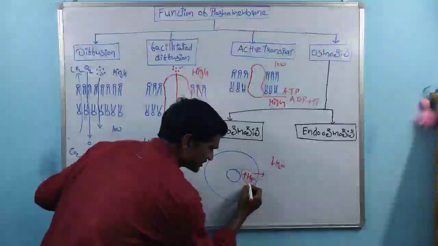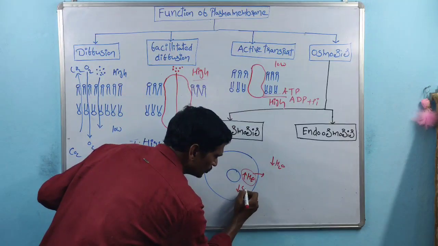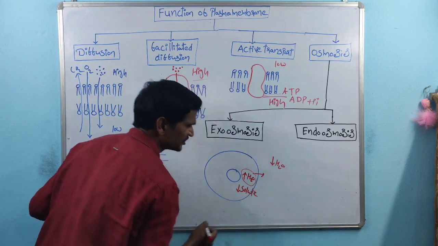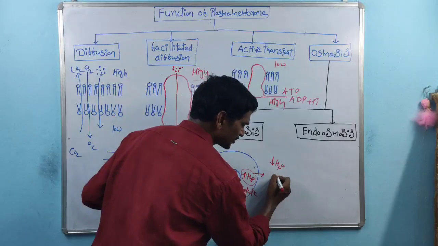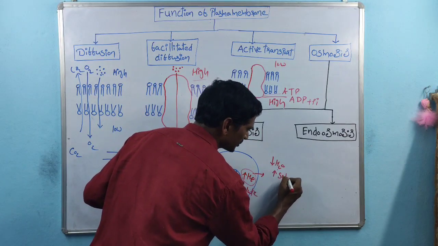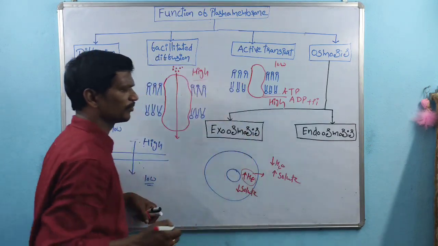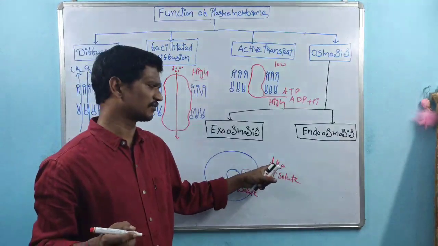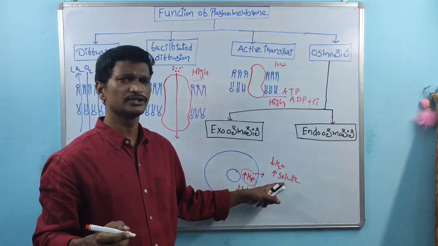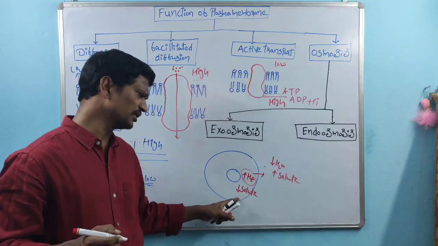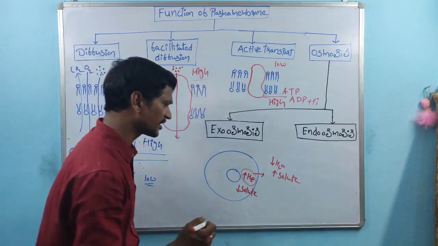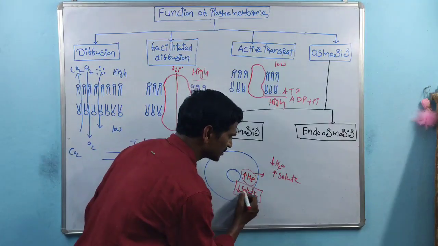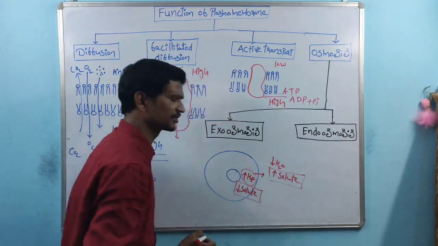Remember, here high concentration indicates low solute concentration. Low concentration of water molecules indicates high solute concentration.